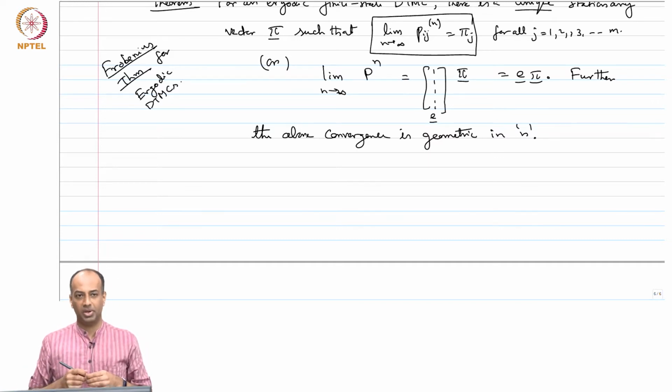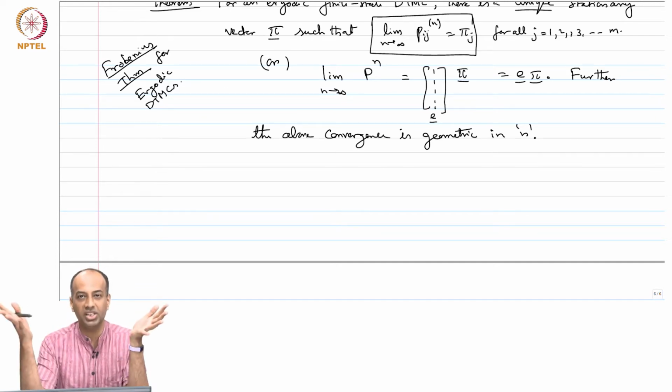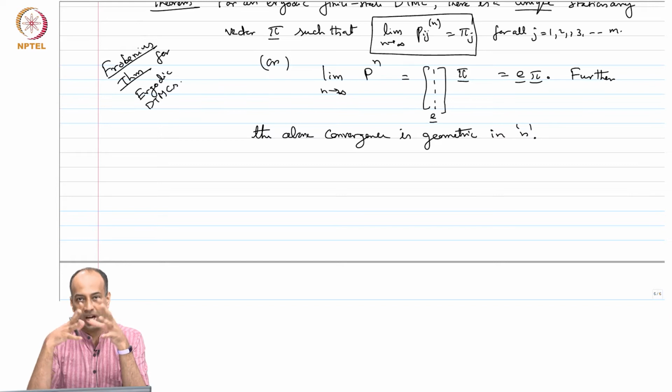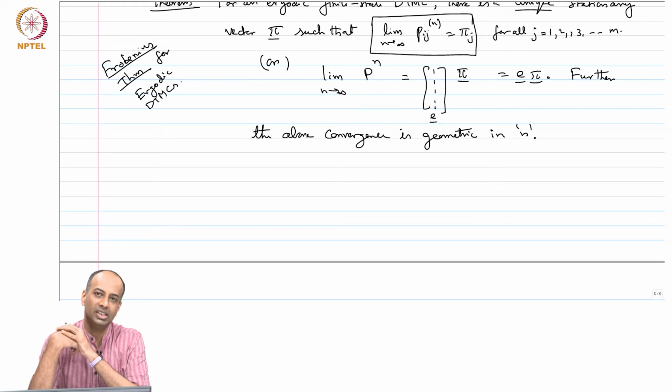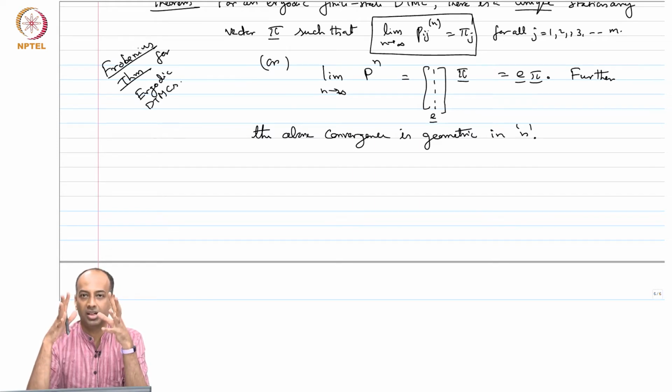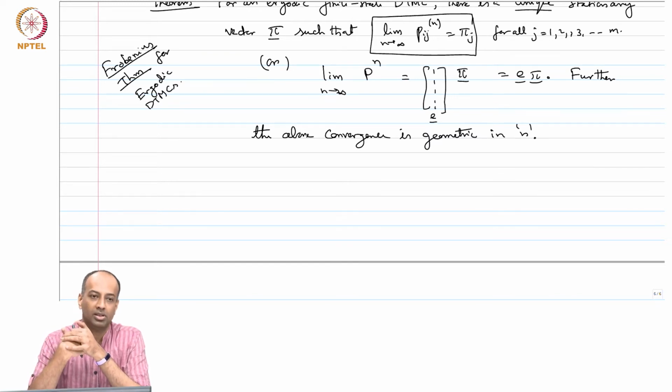Now, there's only one step remaining in what we actually wanted to prove. So, what if we have an ergodic unichain? What does that mean? You have an ergodic class, but there could be some transient states. That is the result that we finally want to prove. So far, we have gotten as far as having just one recurrent aperiodic class, or basically the entire Markov chain consists of an ergodic class. If you allow some more transient states, then we should still be able to prove that P to the n converges to pi. Now, the question is, what pi does it converge to?